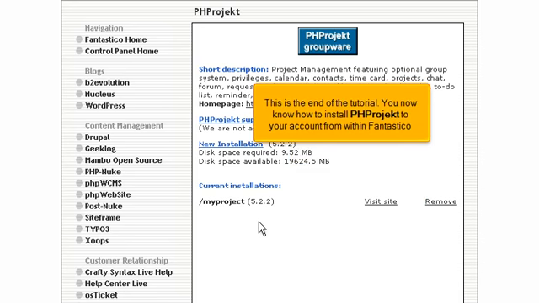This is the end of the tutorial. You now know how to install phprojekt to your account from within Fantastico.